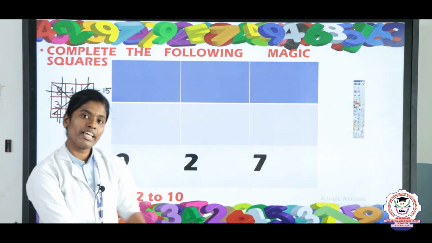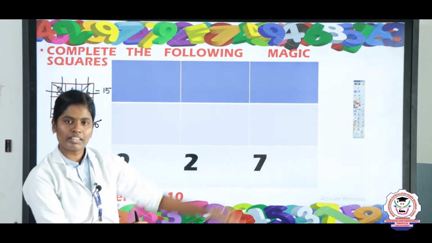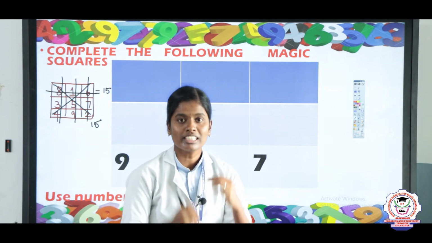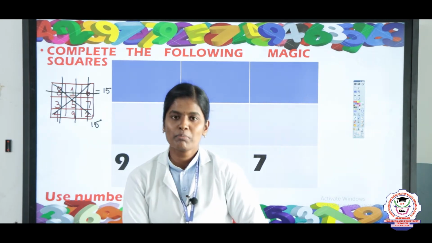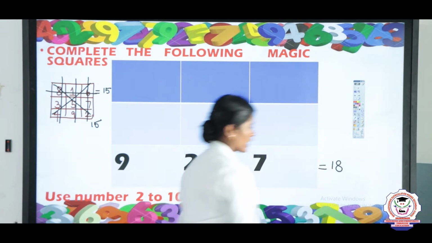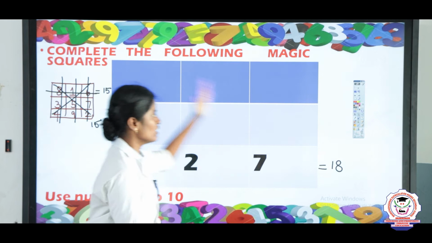Okay. So already here they have given 9 plus 2 plus 7. So what is the answer? Keep 9 in the mind, 2 in the finger. The answer is 11. 11 plus 7, the answer is 18. Okay. So you should find this fully.